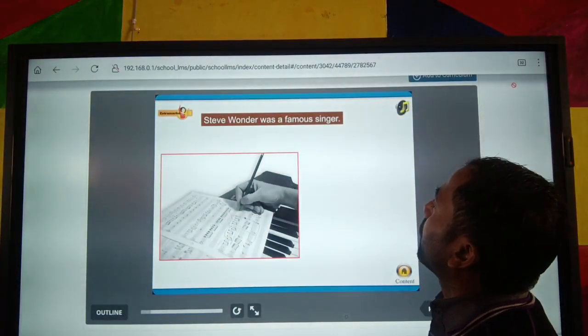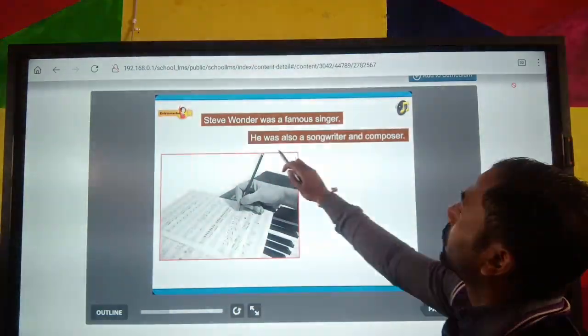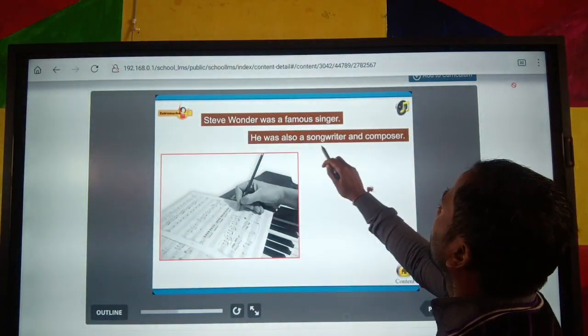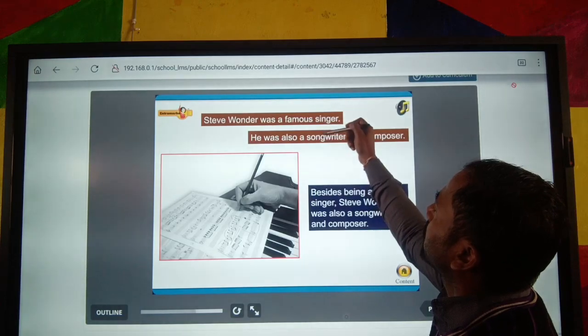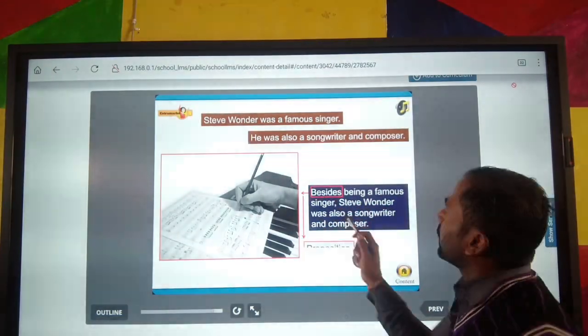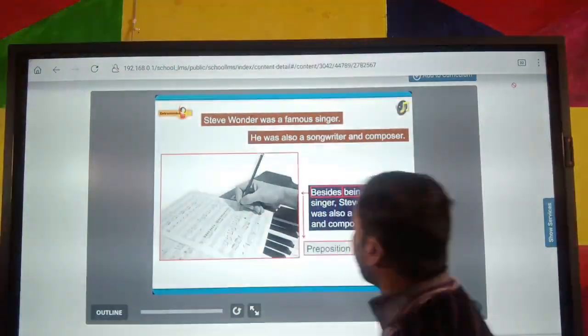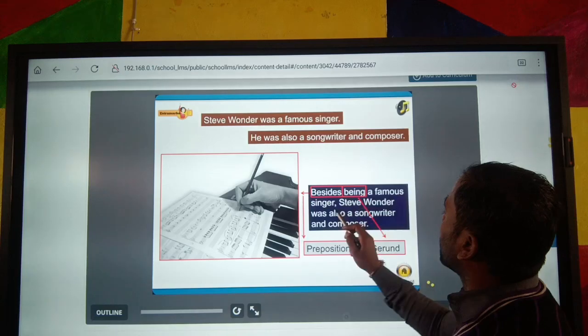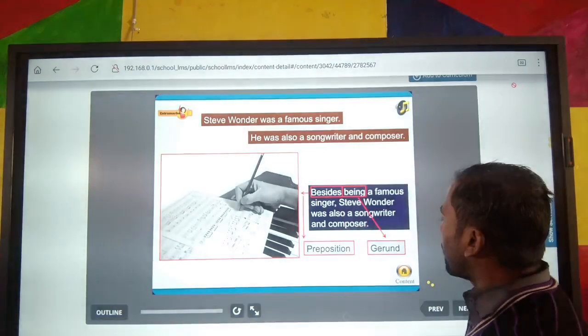Steve Wonder was a famous singer. He was also a songwriter and a composer. So there are two simple sentences, and you can see them combined. Beside being a famous singer, Steve Wonder was also a songwriter and composer.